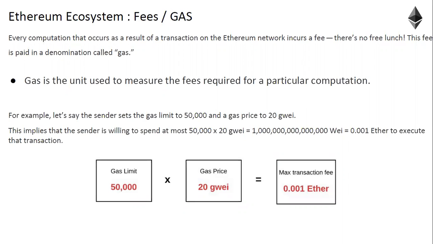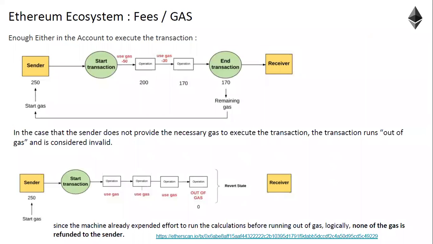Let's see what this gas is about by taking a real-time example. For example, there is a sender and there is a receiver. A sender and receiver are two business partners, and they have written a smart contract among themselves. What is that? After 1 year, if the repayment is happening, then the interest should be 2%. This is the condition.